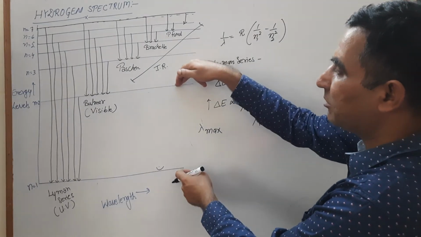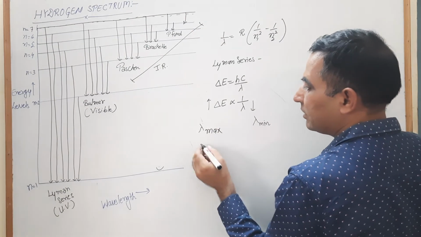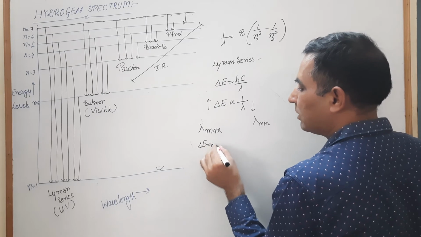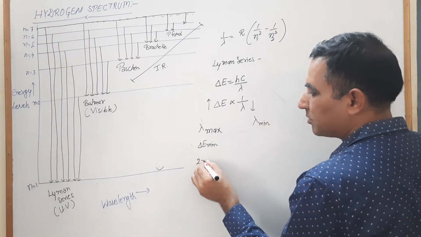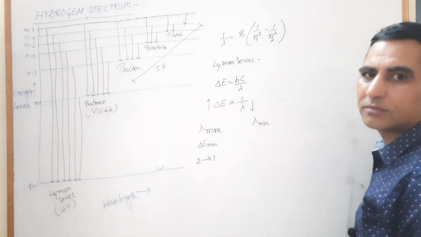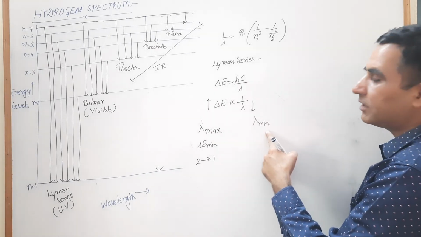So this one is the minimum energy level difference. So your lambda is maximum when your energy level difference is minimum, for the Lyman series, when the transition takes place from second orbit to first orbit, and the reciprocal is true for the other statement.